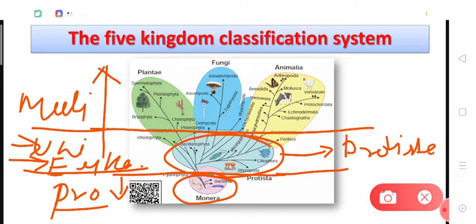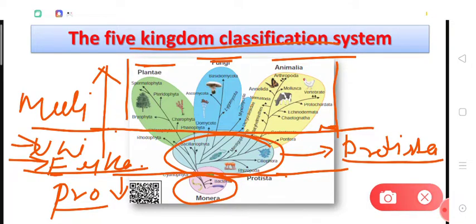So what we can say about kingdom Protista is that kingdom Protista is the kingdom of organisms which are unicellular and eukaryotic. Now the organisms above this line are multicellular. So all these organisms, like kingdom Plantae, Fungi and Animalia, are actually multicellular, right? Because they are above this line, that means they are eukaryotic, and because they are above this line, they are multicellular.